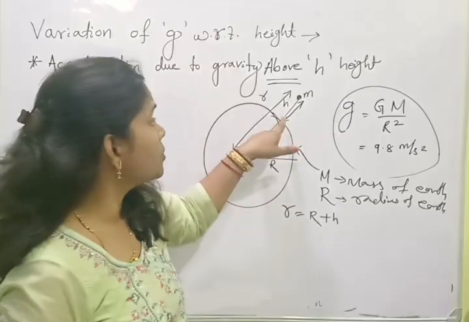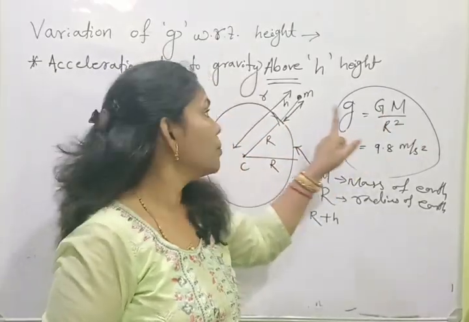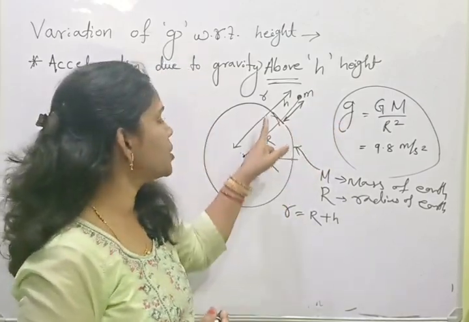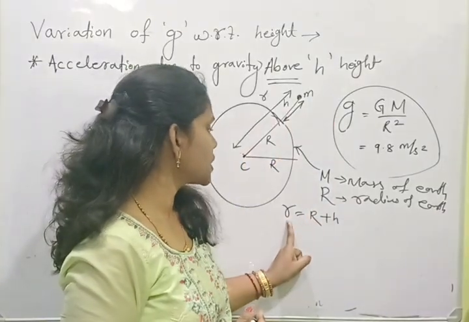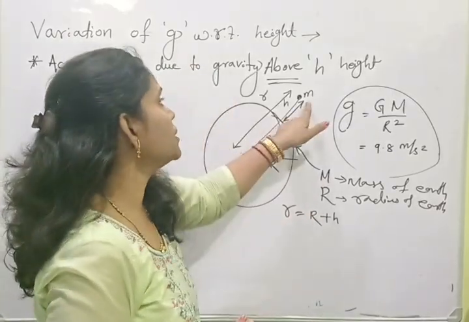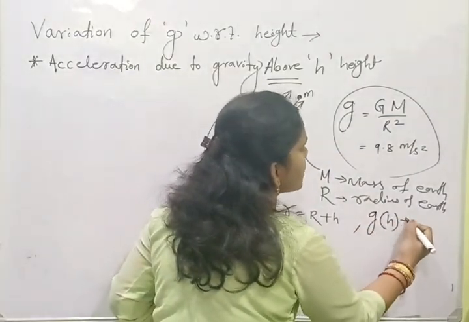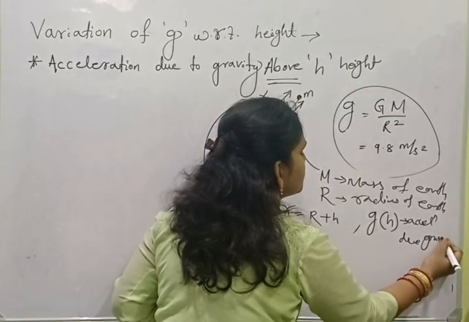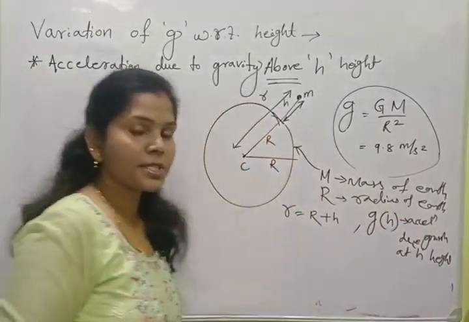That means if the object was here, its g value was capital G capital M by R square. But if we take it to a height h, 1000 kilometers, then its g value will change. From the center to the object, let us take the distance as small r, and its value is capital R plus h. So here let us find the g value. Let g of h be the acceleration due to gravity at height h.